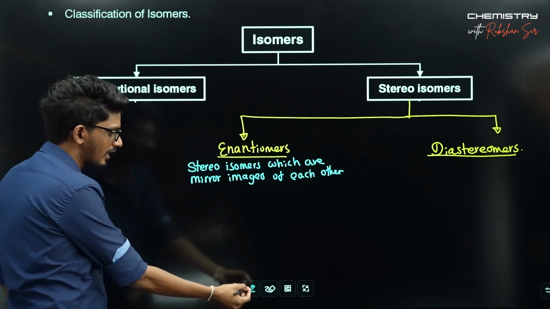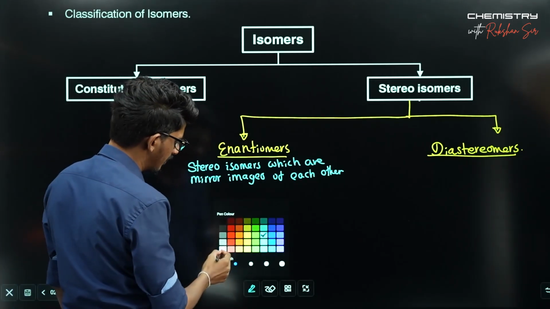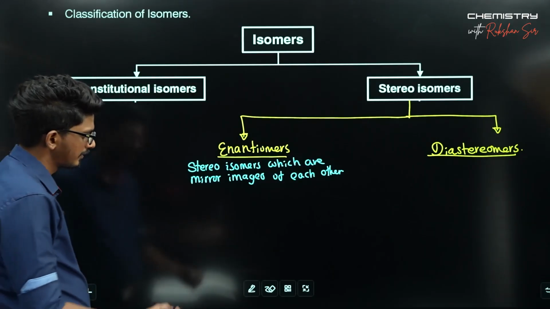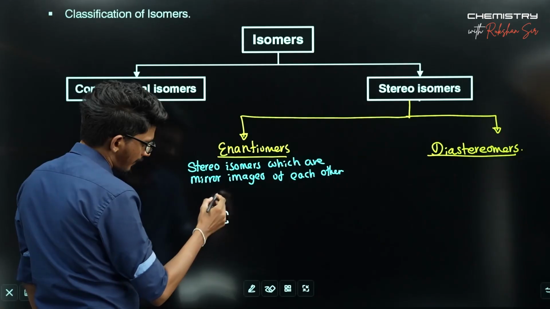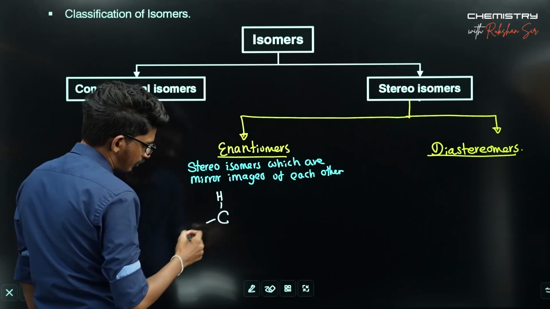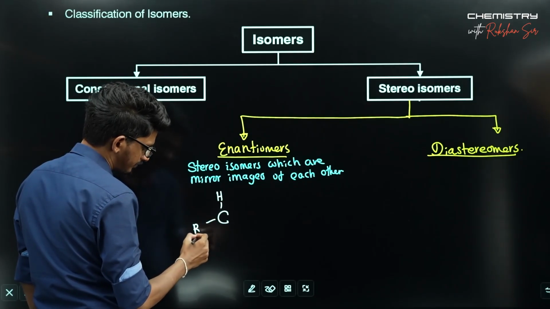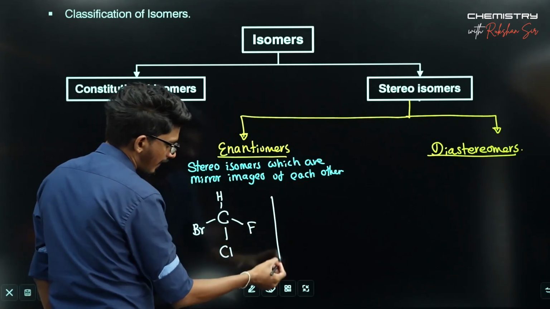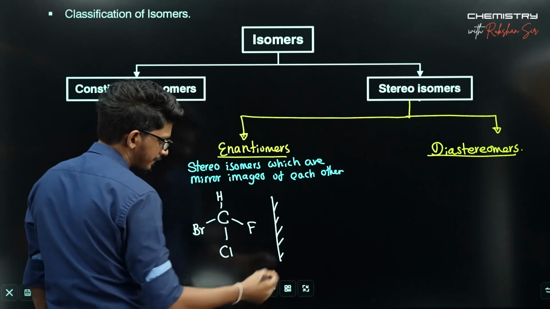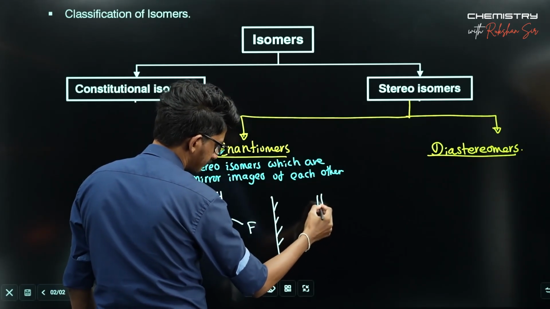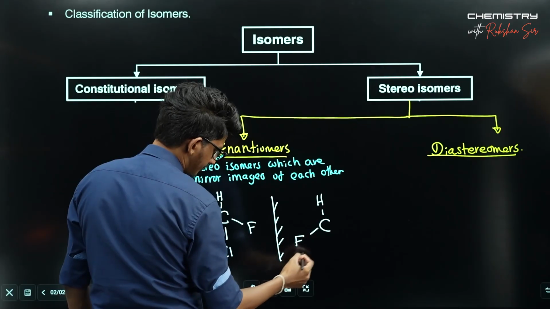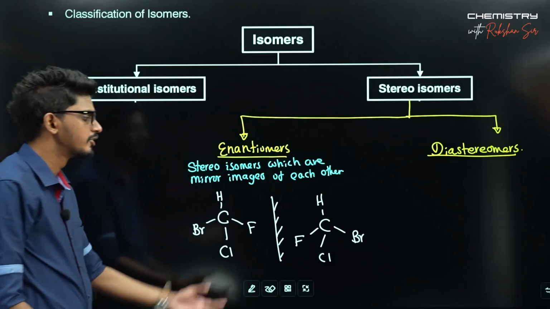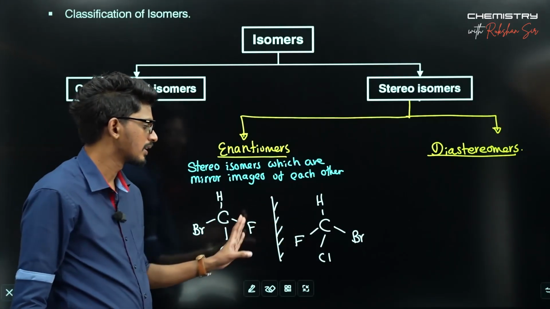So I'll give you an example here. If you are taking this one, and its mirror image like this, with these two compounds, both are with the same atomic connectivity.